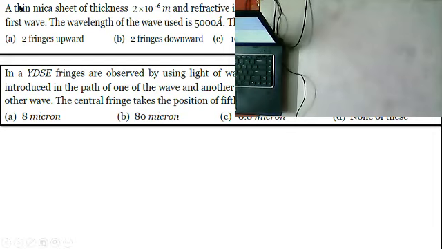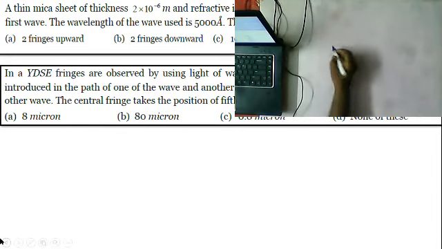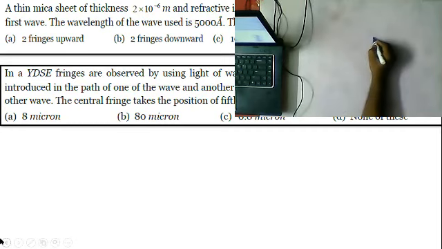A thin mica sheet of thickness 2 into 10 power minus 6 and refractive index 1.5 is introduced in the path of the first wave. The wavelength of the wave used is 5000 angstrom. The central bright fringe will shift by how much? So we already discussed this type of formula.